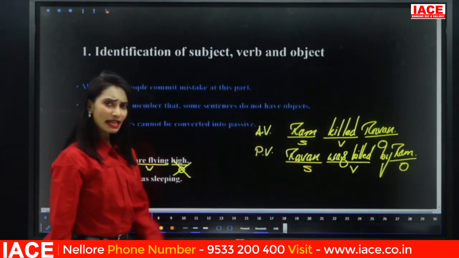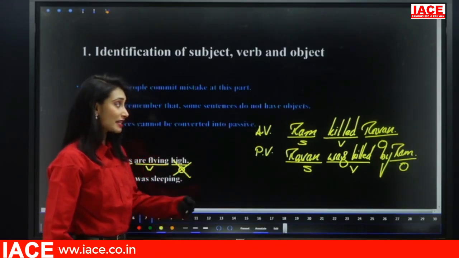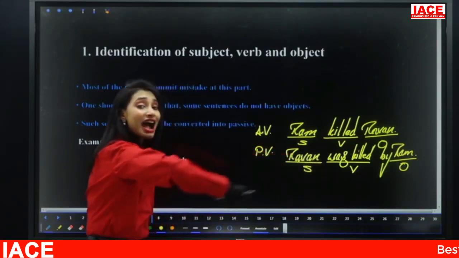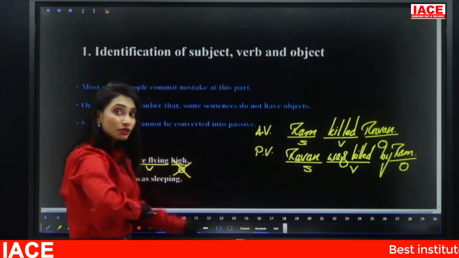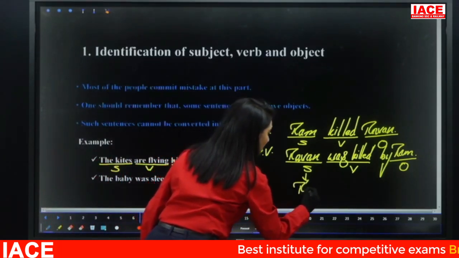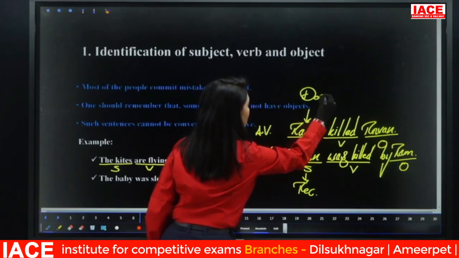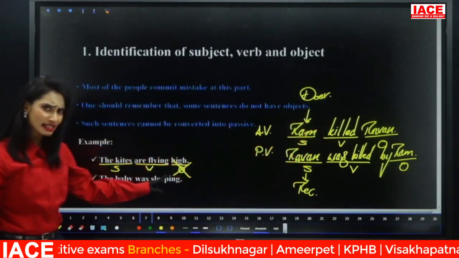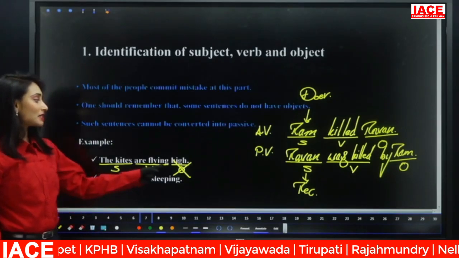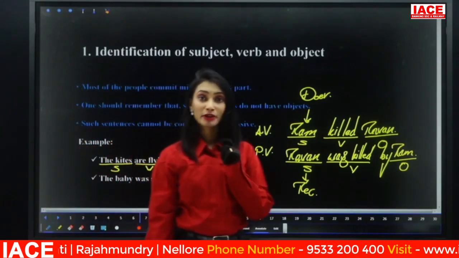In the second example, who is doing the action? The object is doing the action. In the first example, Ram killed Ravan. In the second example, Ravan was killed. So remember, here the subject is a receiver. There the subject is a doer. So, is high the receiver of the action? No, high is not receiving the action. That means high is not the object. That is the point you have to remember here.